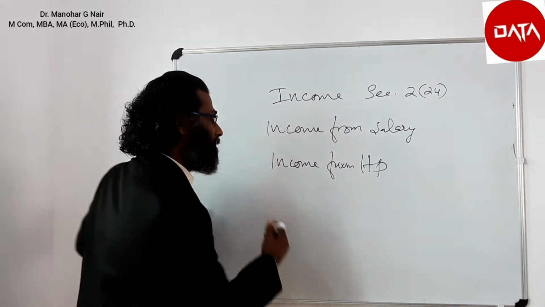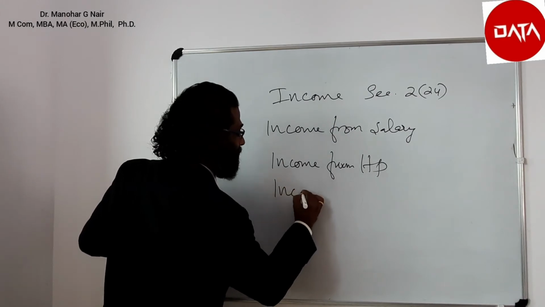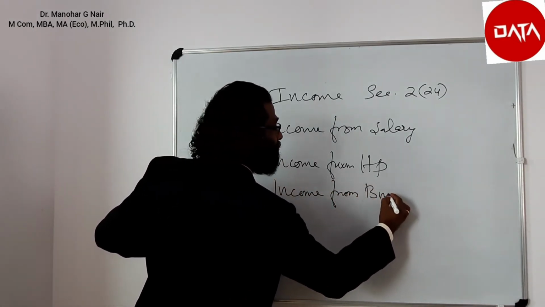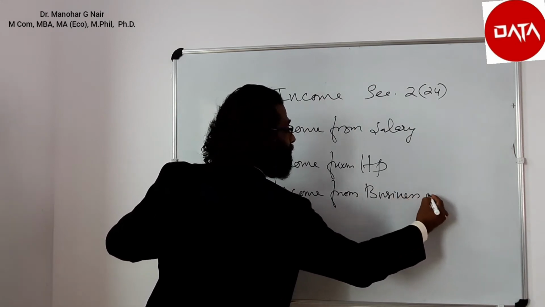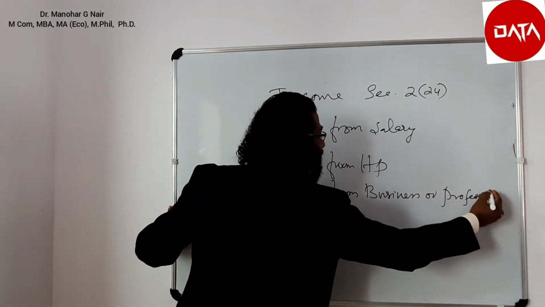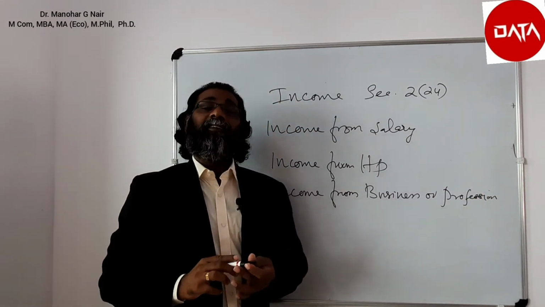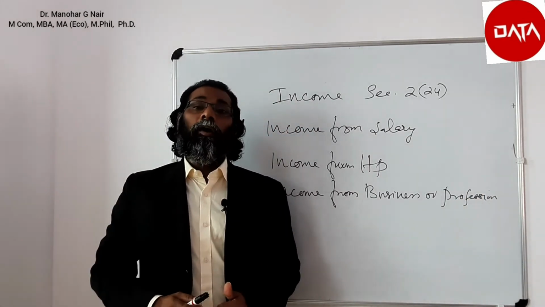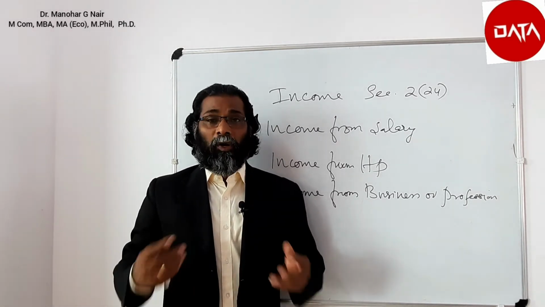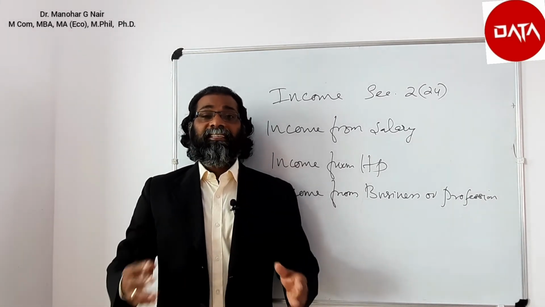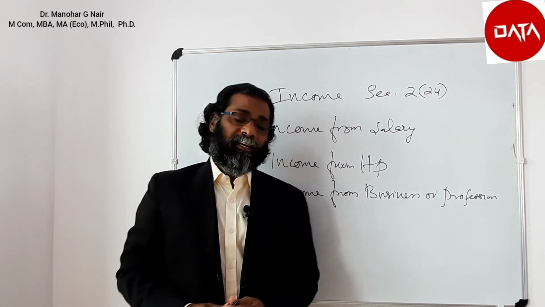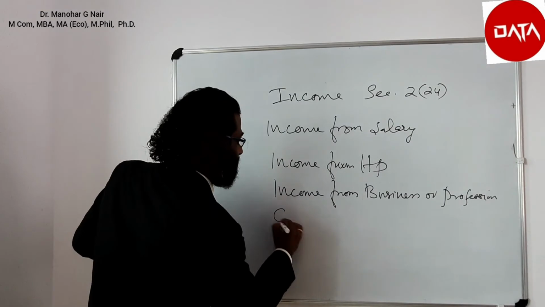Third one is income from business or profession. Under this head, any income received from business or profession such as doctor, engineer, lawyer, chartered accountants, etc. would be considered. Then the fourth head of income is capital gain.